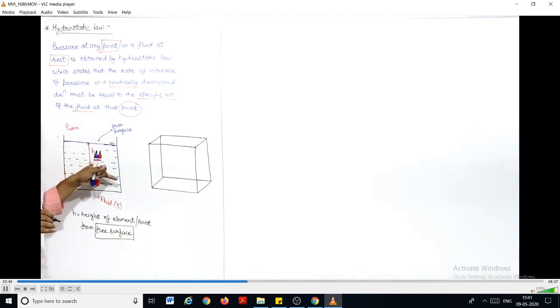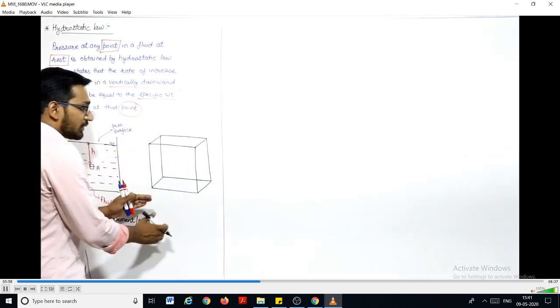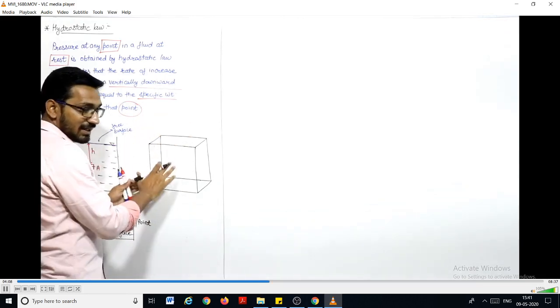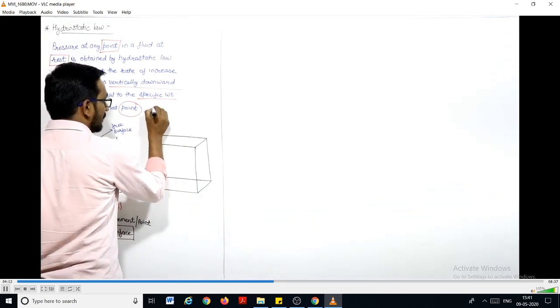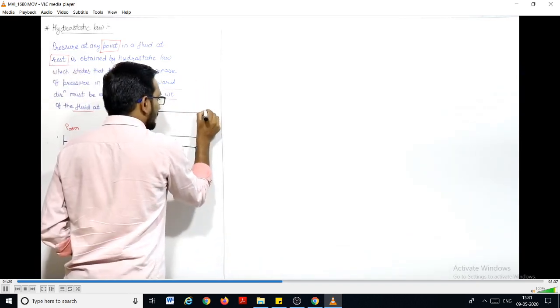And we want to find what is the pressure here, right? So to understand it, I will make this figure of A here in a zoomed manner so that you will be able to understand the concept. So this is the small element A. Let us suppose this is the free surface, right?